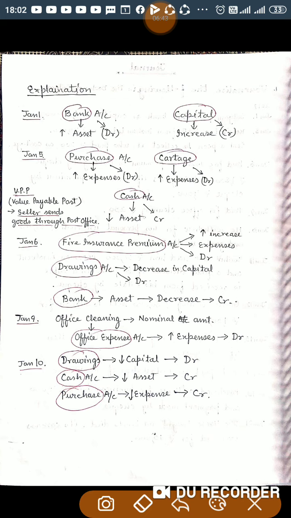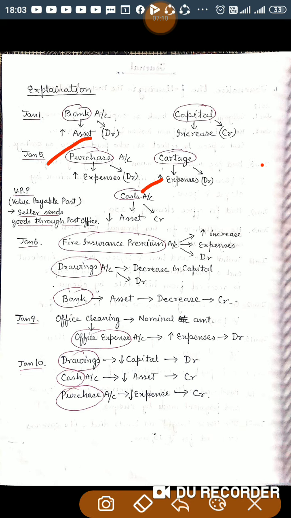When you are receiving VPP, it means you are purchasing goods, and when you receive that VPP from the postman, you make a payment. So whenever you are receiving goods through VPP, it's a cash purchase. Two accounts are involved, purchase account and cash account.